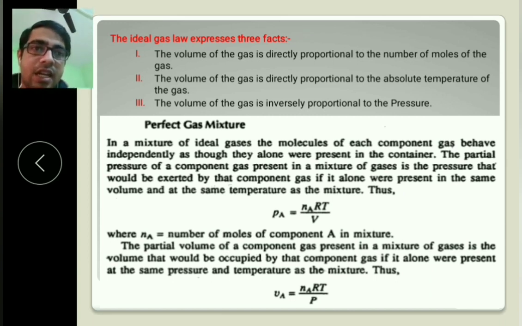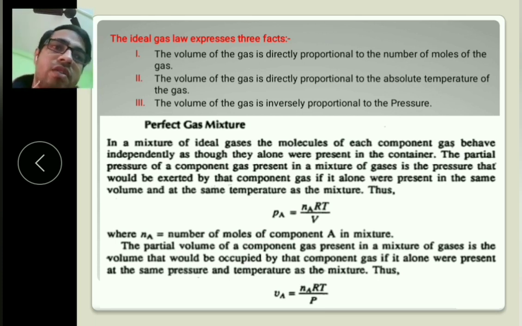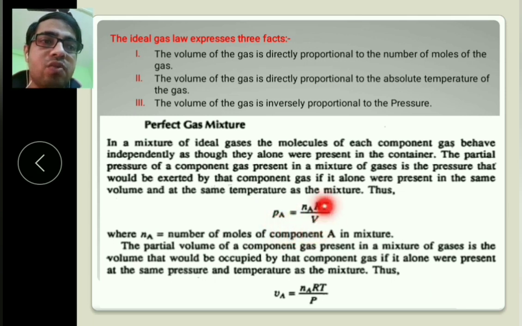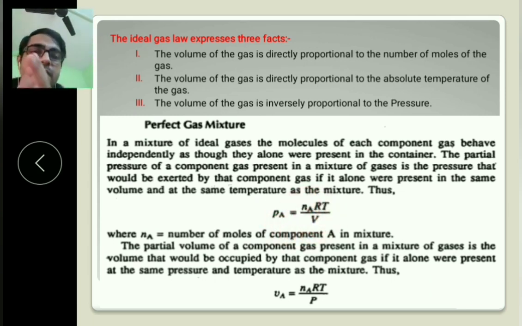So in two cases, when it was in the mixture it has a partial pressure, and when it is alone it has a partial pressure, and both should be the same. Thus Pa equals na RT by V when it is in the mixture. Suppose we have gases A, B, C, so Pa equals na RT by V, which is the pressure exerted by the gas, and the same pressure will be exerted by that gas when it is alone at that particular volume, where na is the number of moles.